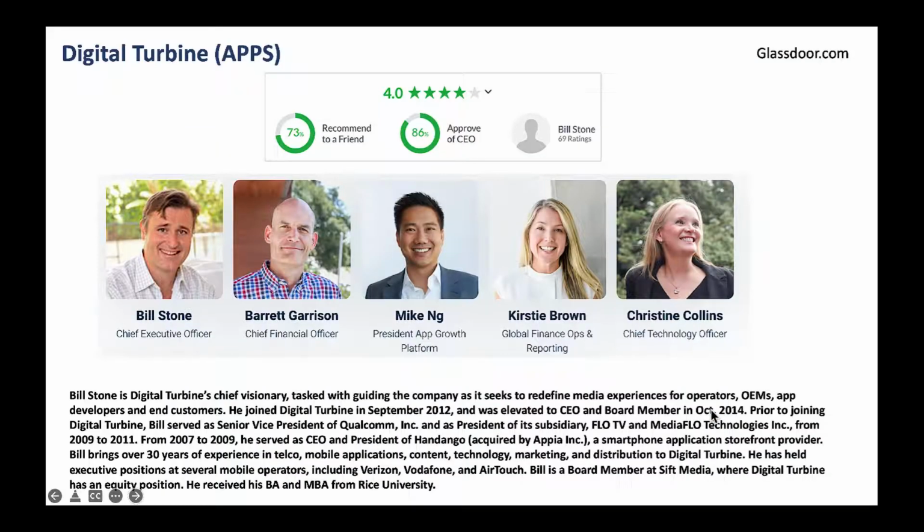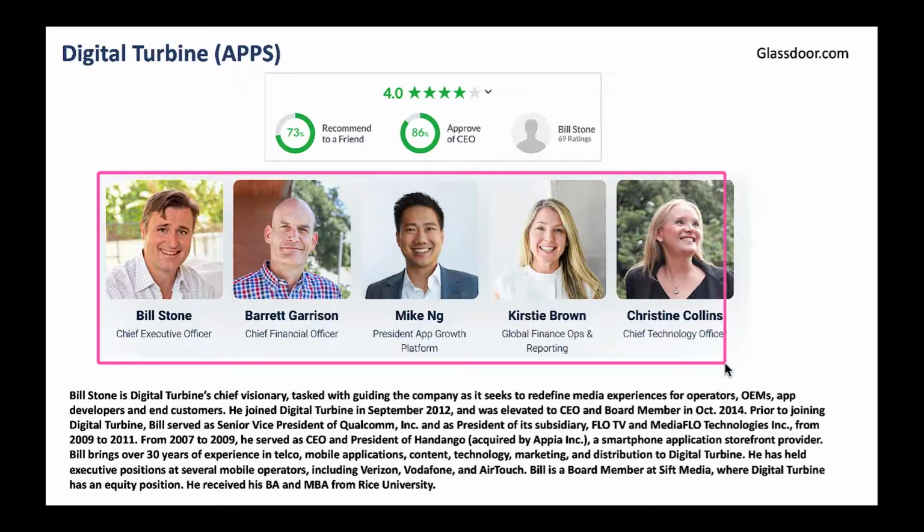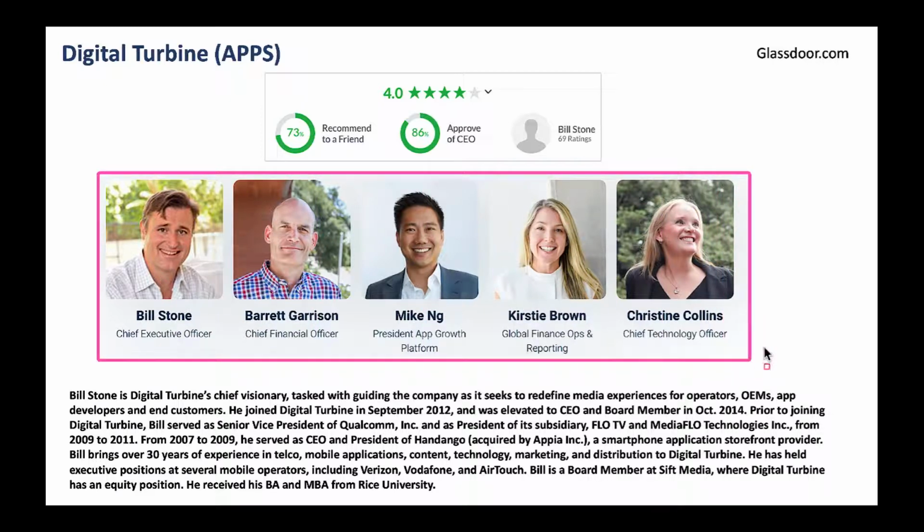Look, from a leadership perspective, we got Bill Stone. Bill Stone is the leader of this company, and he's got a seasoned leadership team here. We got Parrott, Mike, Christie, and so on and so forth. And the approval rating for this company is 86%. That's a nice approval rating. The CEO is doing something right here.